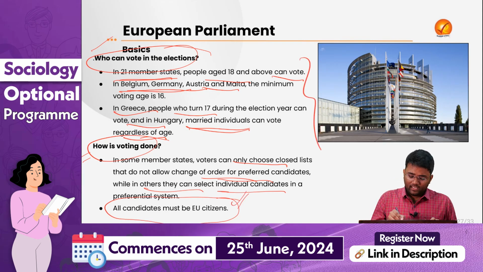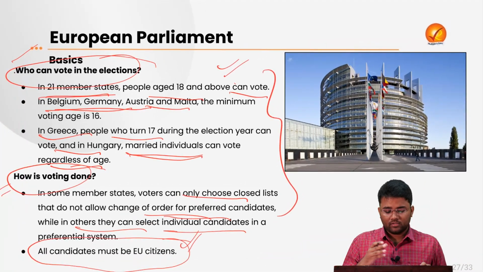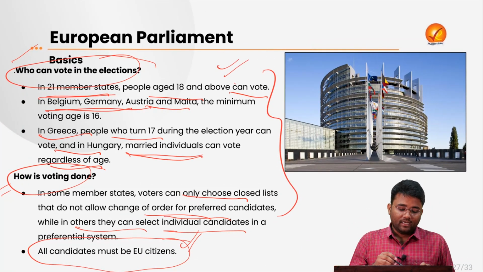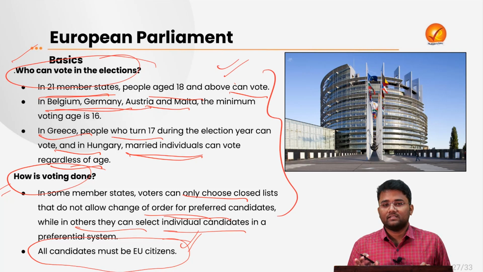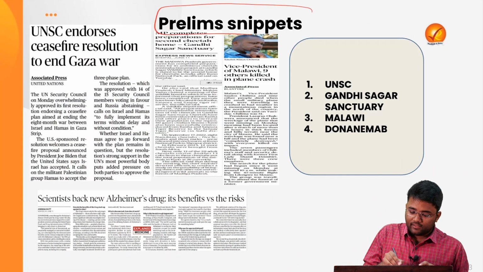Okay, so one thing that you can draw from this is that there is no uniform criteria for voting in the European Parliament elections, and it differs across the different countries of the European Union. Now we will look into some prelims snippets.